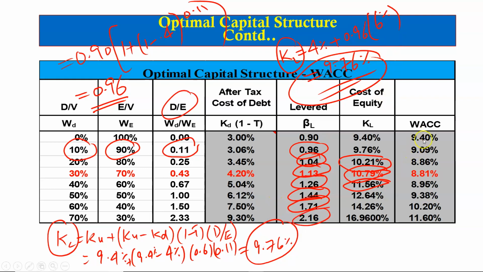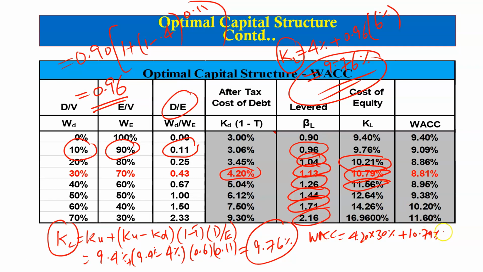Using these inputs, now we can calculate the WACC at each level of borrowing, and from this column we see that the WACC is minimized when the firm borrows 30% and 70% is equity. That is, WACC here is equal to the after-tax cost of debt, which is 4.2%, multiplied by 30%, which is the amount of borrowing, plus the cost of equity, which is 10.79%, multiplied by the weight of equity, which in our case here is 70%.